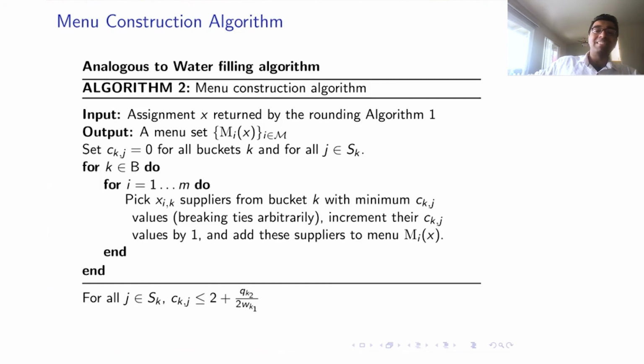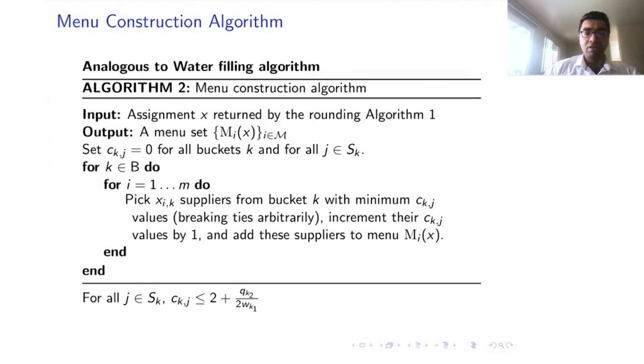We will pick the suppliers with the lowest c_kj value. So the c_kj value would indicate how many consumers that particular supplier is shown to. For this particular algorithm, we can show that the number of consumers that particular supplier is shown to is bounded by the ratio of the outside score of that bucket divided by the value of that bucket.